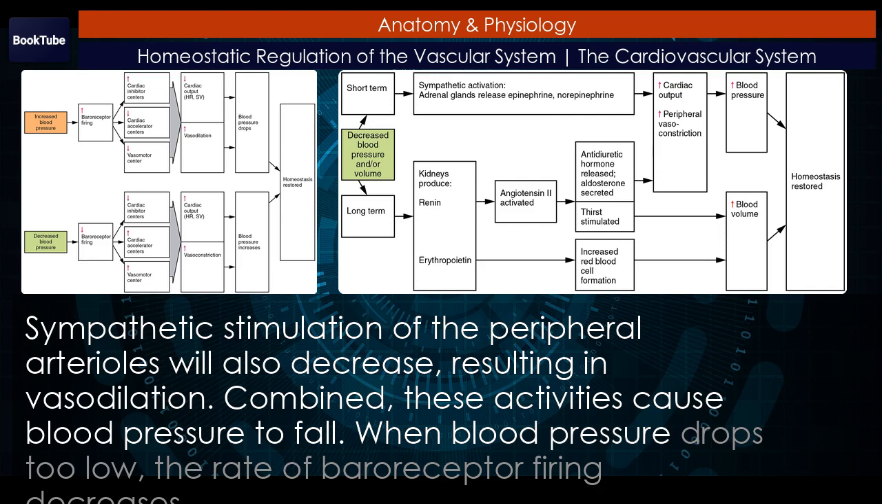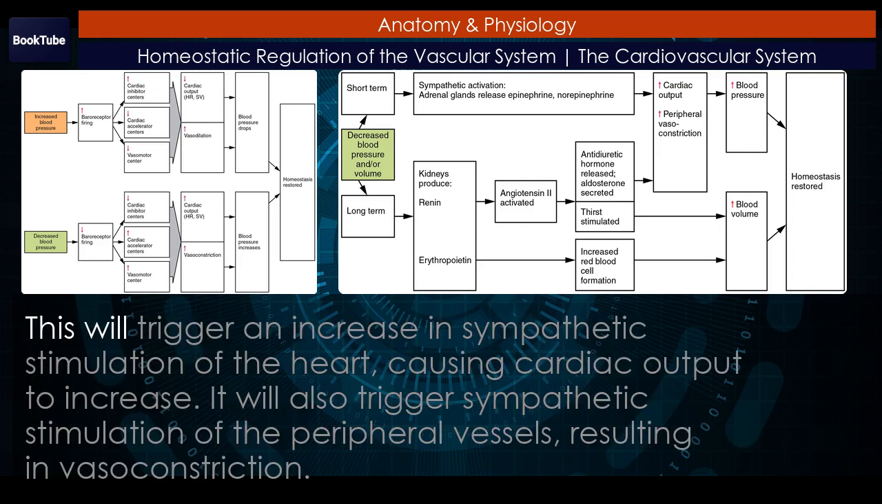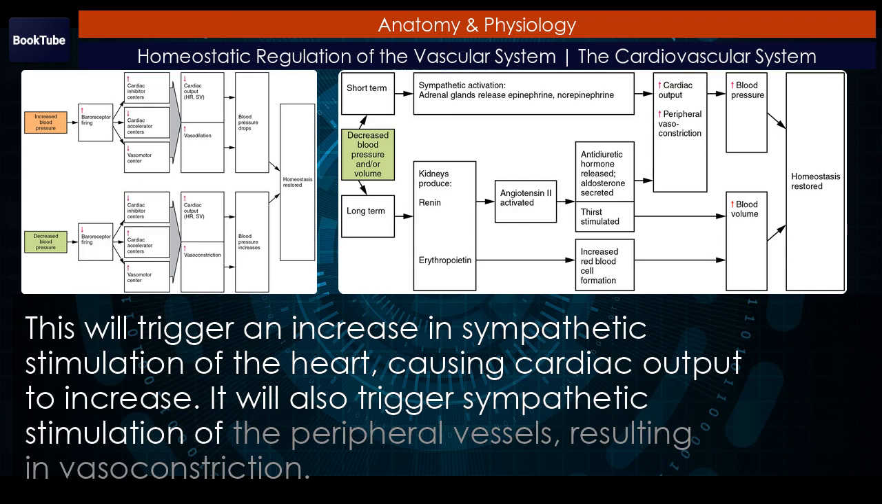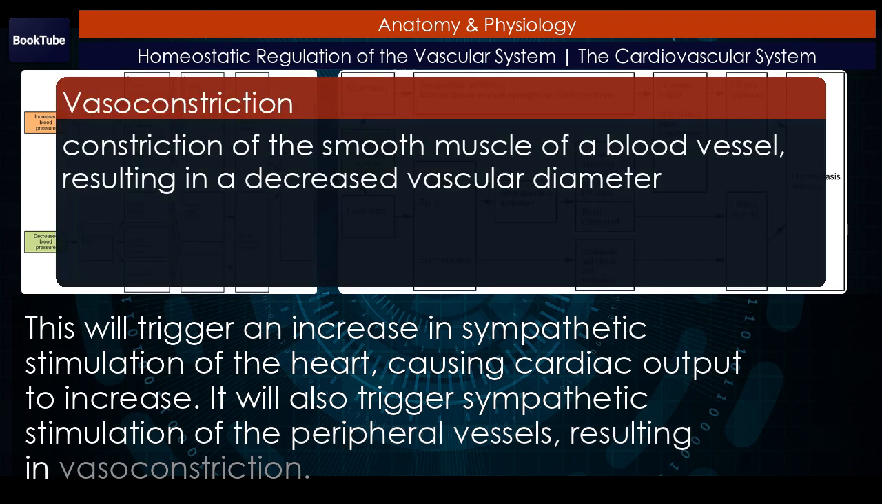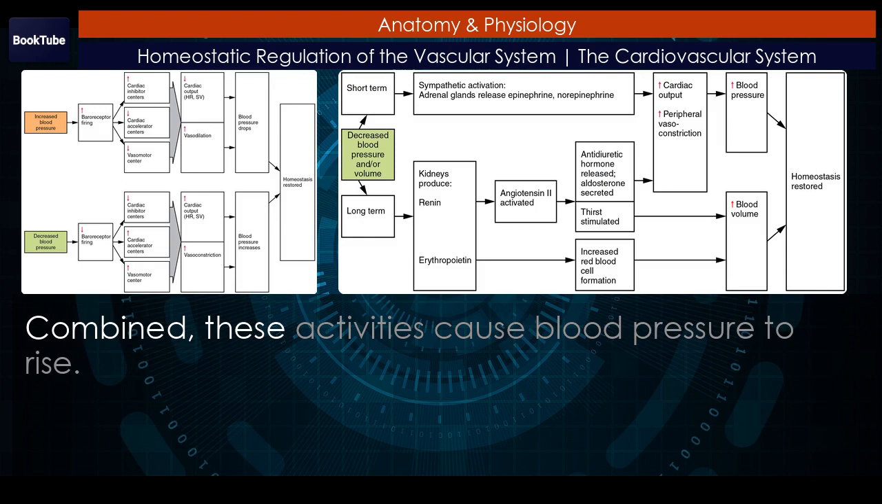When blood pressure drops too low, the rate of baroreceptor firing decreases. This will trigger an increase in sympathetic stimulation of the heart, causing cardiac output to increase. It will also trigger sympathetic stimulation of the peripheral vessels, resulting in vasoconstriction. Combined, these activities cause blood pressure to rise.